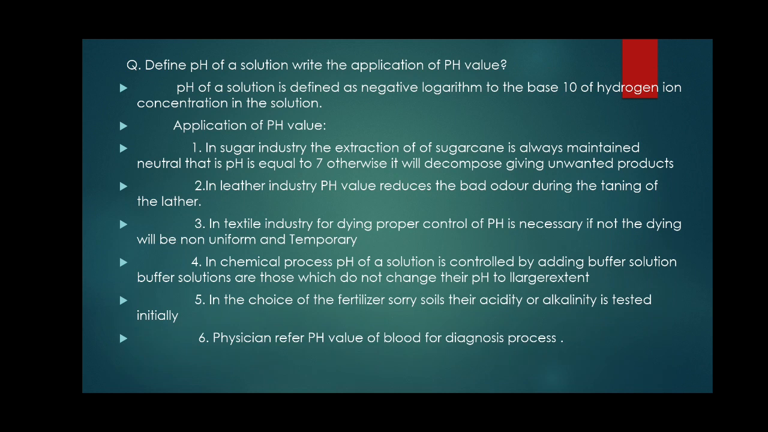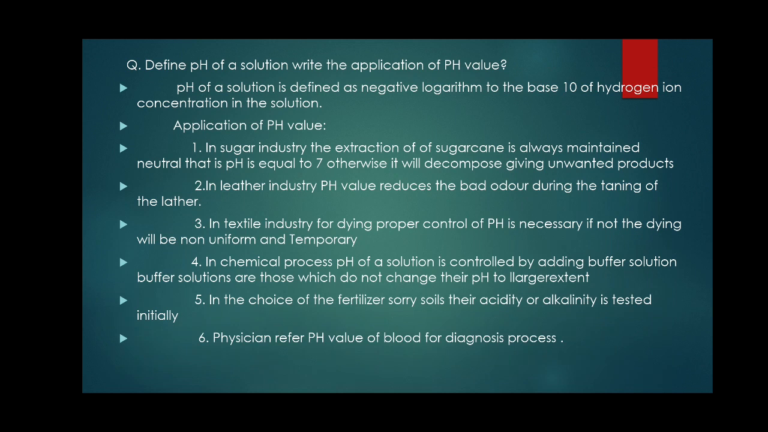Second, in the leather industry, controlling the pH value reduces the bad odor during the tanning of leather. If the pH value of leather decreases, it produces a bad odor. In the textile industry, for dyeing, proper control of pH is necessary. In chemical processes, the pH of the solution is controlled by adding a buffer solution. A buffer is a chemical substance which keeps the pH value constant.